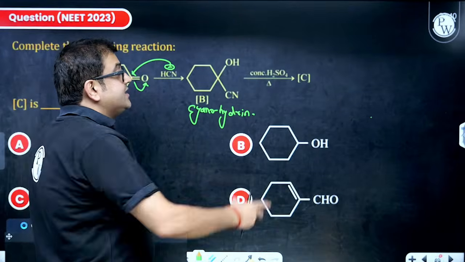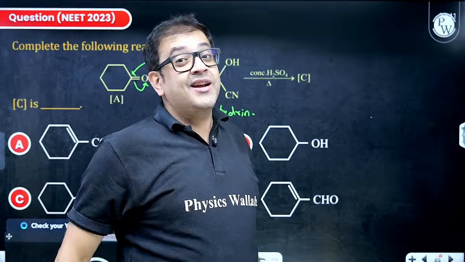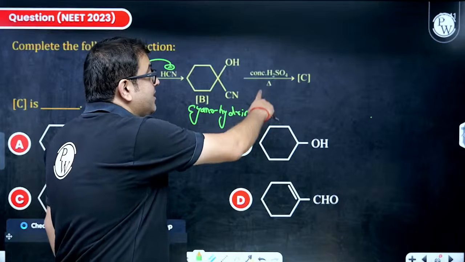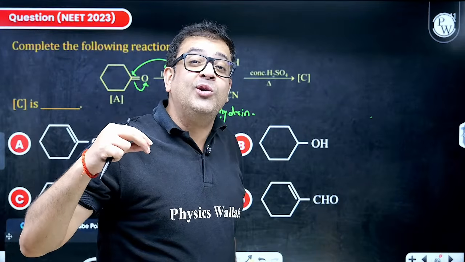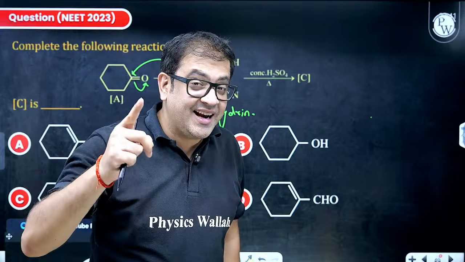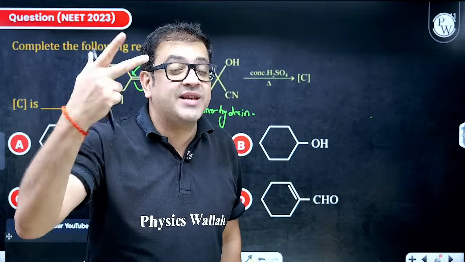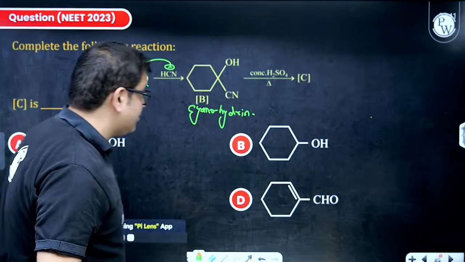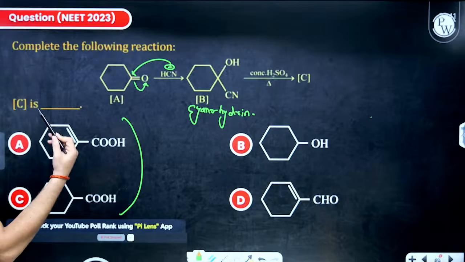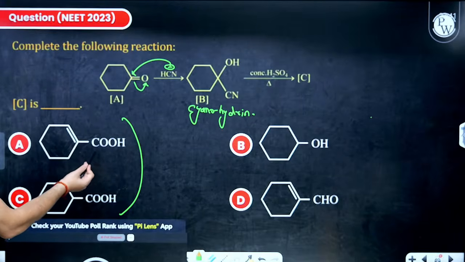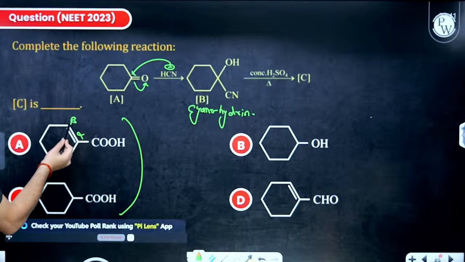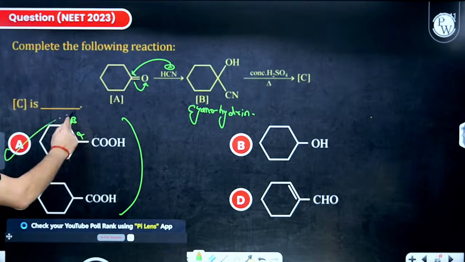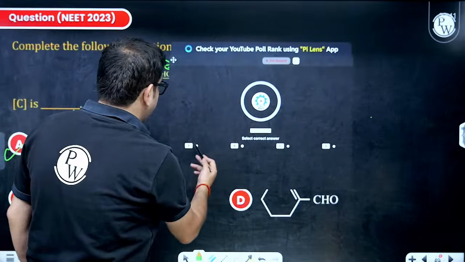Now, concentrated sulfuric acid does two things. With alcohol, it does dehydration, that means alkene will be formed. But acid also does complete hydrolysis. Partial hydrolysis of nitrile forms amide, but complete forms acid. So it should be acid also, and it should be having an unsaturation also. So can you find acid? Yes, sir, I can find acid. But this is an unsaturation, and because this is a carbonyl group, so this is alpha beta. That means this alkene is also conjugated. So Saytzeff says you should form the most stable alkene. That means without any doubt, option A becomes your right answer.